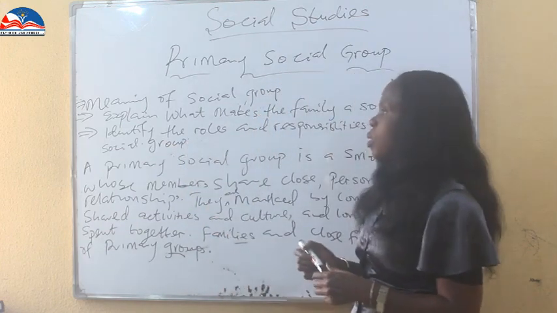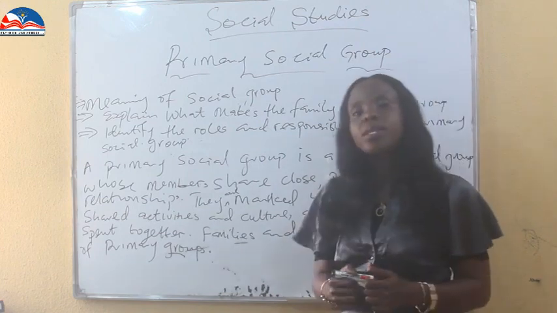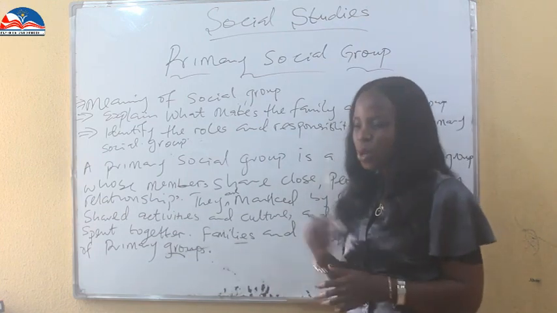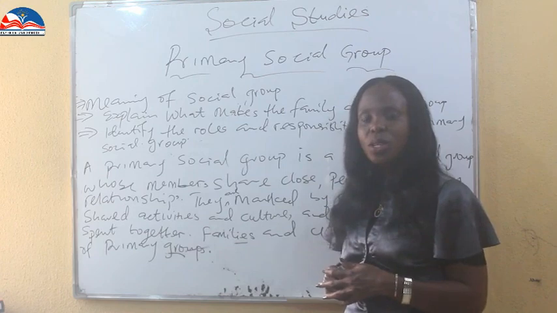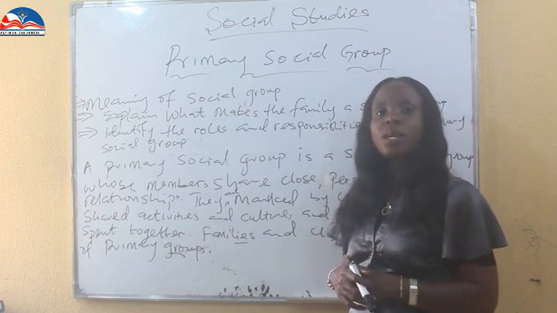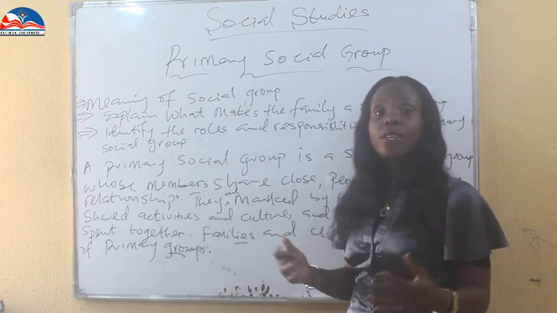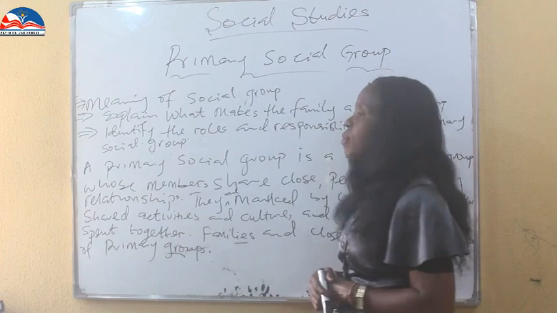So let's look at what a primary social group is. We have talked of agents of socialization in our previous classes, and we saw the home to be the number one agent of socialization, the first home of a child, the first school of a child. That is the family.